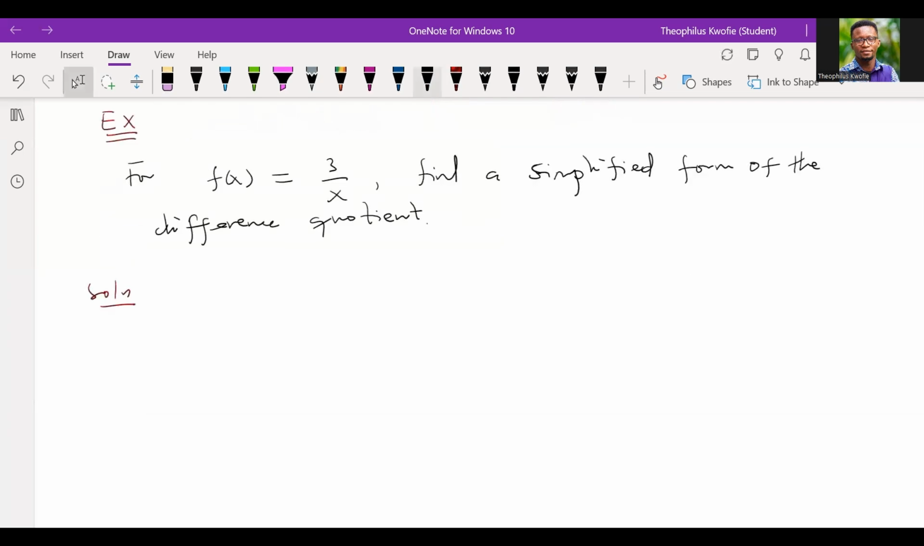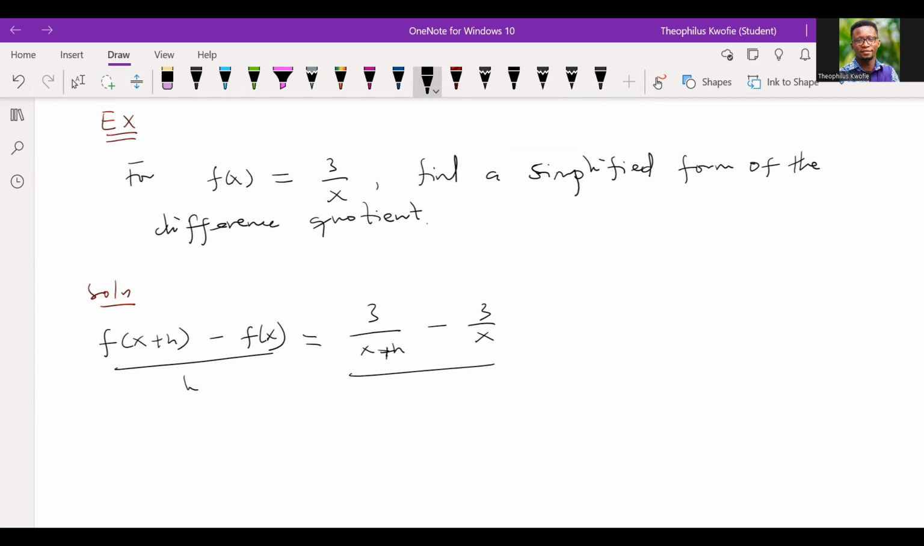Okay, so let's go by the formula. We said that (f(x + h) - f(x)) all divided by h is the difference quotient formula, right? As I mentioned, if I have to evaluate f(x + h), it just means that in the main function, wherever I see x, I should replace it by x + h. So we're going to have 3 divided by (x + h), minus f(x), which is 3 divided by x, all divided by h.